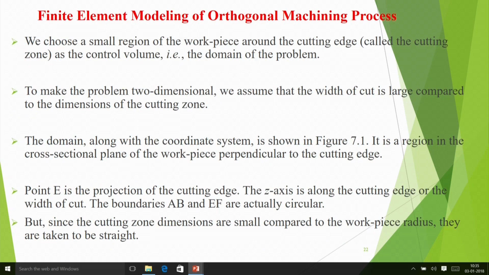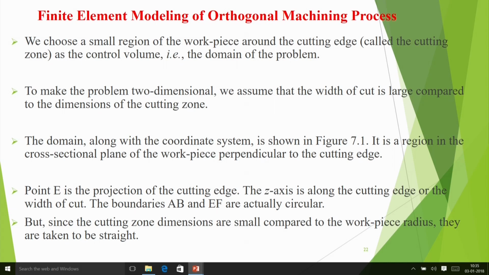So here we choose a small region of the workpiece around the cutting edge, called the cutting zone, as the control volume, that is the domain of the problem. Then to make the problem two-dimensional, we assume that the width of the cut is large compared to the dimensions of the cutting zone, so that we can say it is more or less a plane strain type of situation. The domain along with the coordinate system is shown in the next figure, and it is a region in the cross-sectional plane of the workpiece perpendicular to the cutting edge.